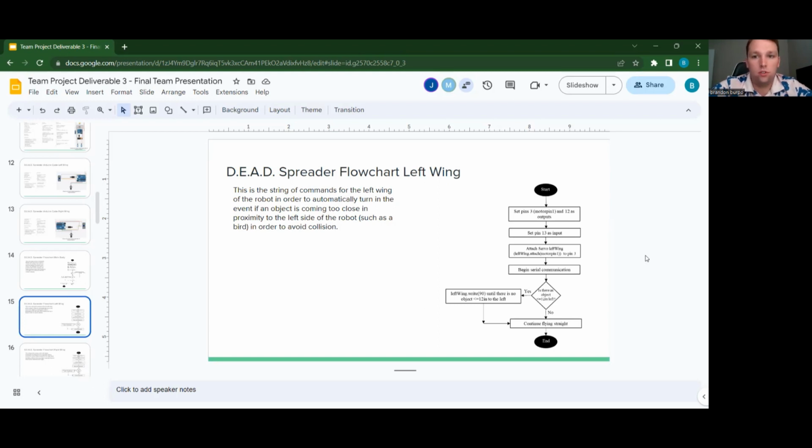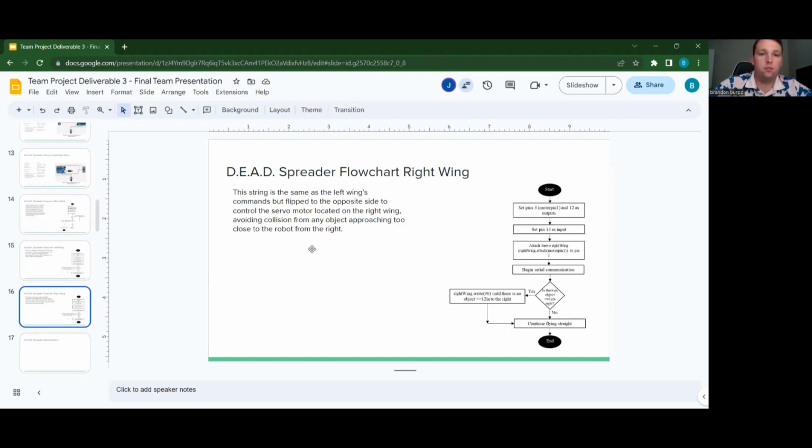So similarly, it's going to set up the motor pins, set up the distance sensor, attach the servo to those motor pins, and begin serial communication. Then it asks if there's anything less than or equal to 12 inches from the left side of the aircraft. If there is, it's going to turn away until there no longer is anything within 12 inches of the left side of the aircraft. Once there isn't, it's going to continue flying straight, and then it will end.